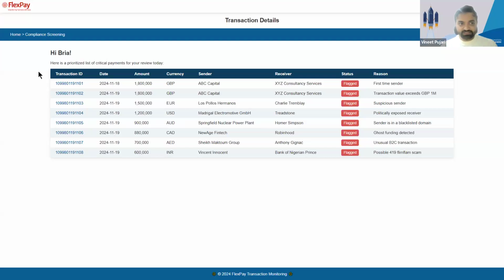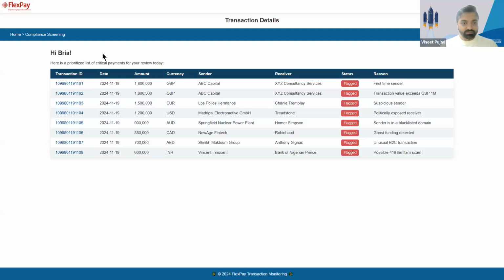Now, what you see here is a fictitious company called FlexPay. Now, FlexPay is involved in peer-to-peer payments. They process a large number of payments every day. These payments could be done by any sender and any receiver. The main thing that FlexPay wants to ensure is none of these payments are related to terrorist financing. None of those payments are fraudulent, and none of those payments are related to any kind of threat or any policy violation for FlexPay, right?